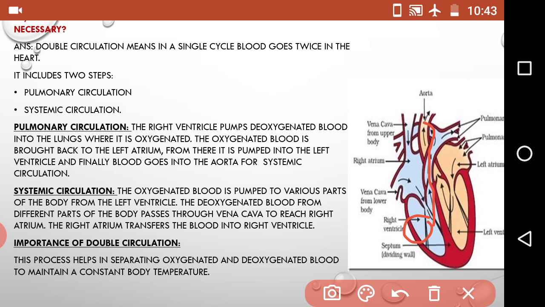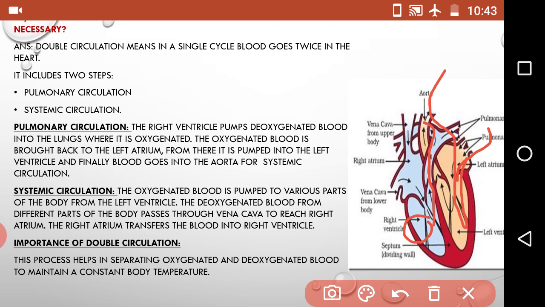That means the carbon dioxide will be removed in the lungs. Then that blood consists of oxygen. Then the oxygenated blood is brought back to the left atrium, and from there it is pumped into the left ventricle, and finally blood goes to the various parts of the body through the aorta.